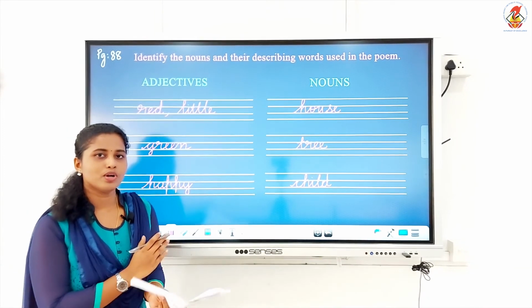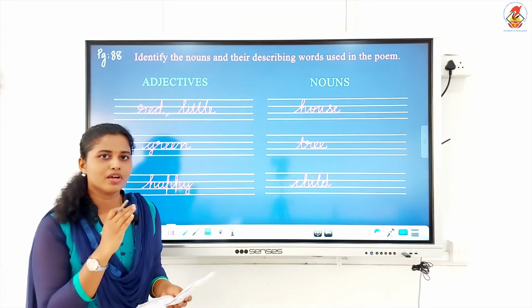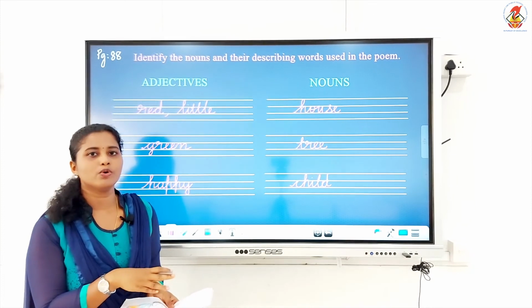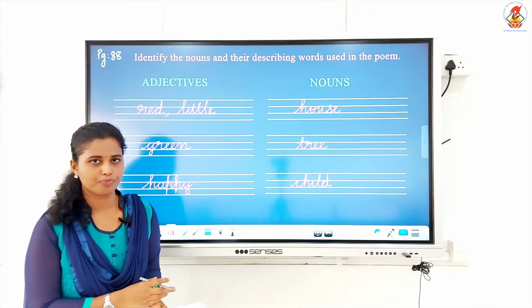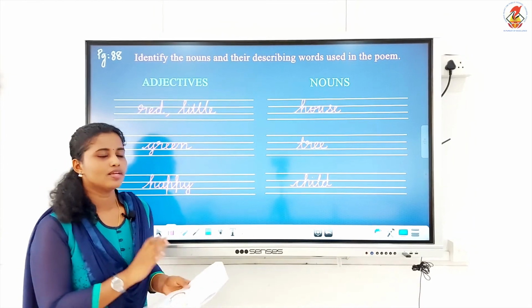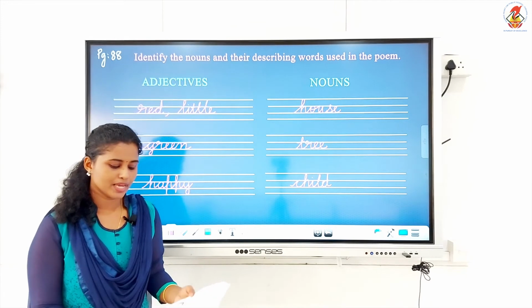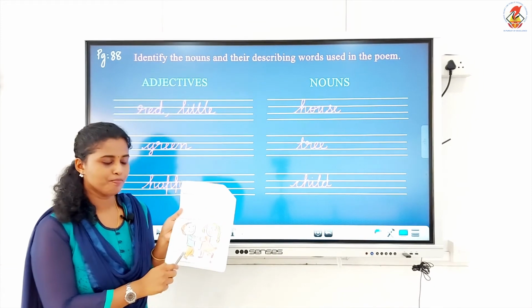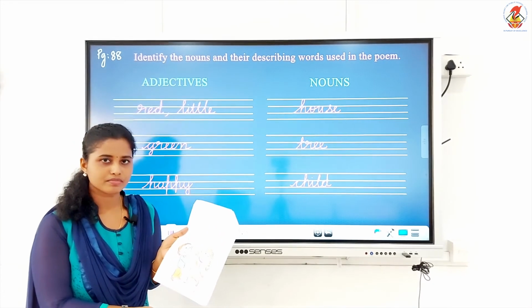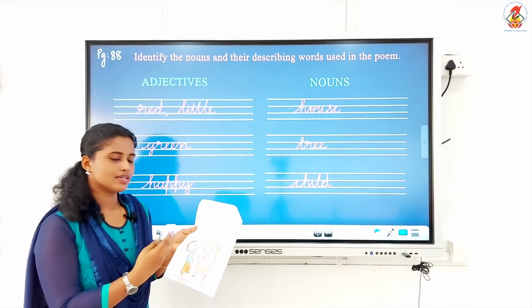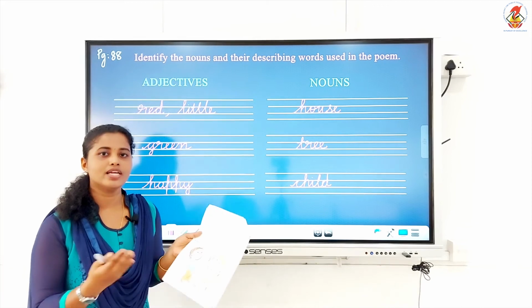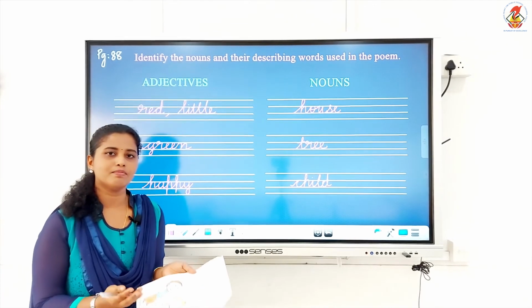The activity we did was, we picked out the nouns from the poem and the describing words, the adjectives, from the poem. You can see a picture of a boy and a girl, two children playing. You can color as you like. According to your imagination you can color it beautifully.